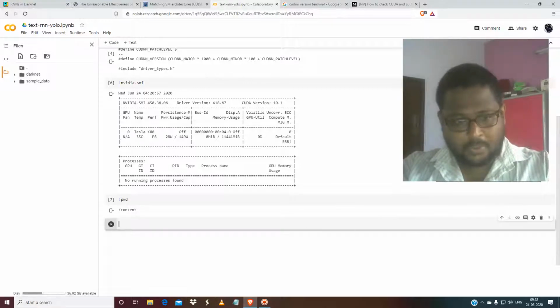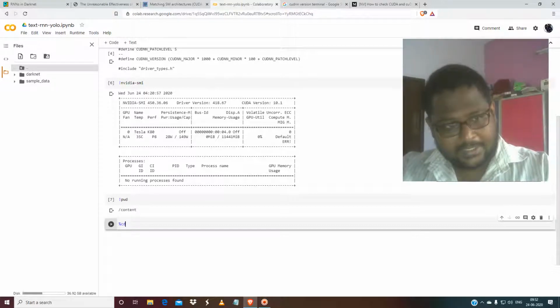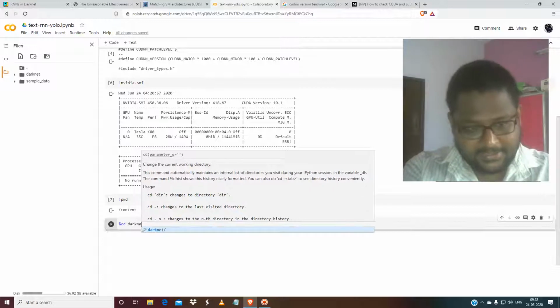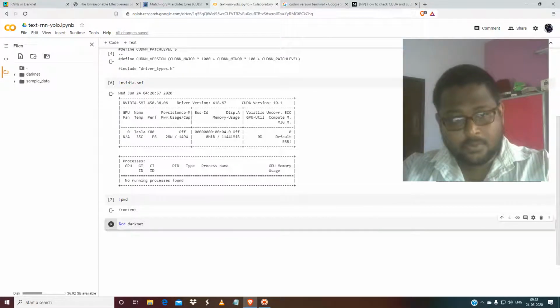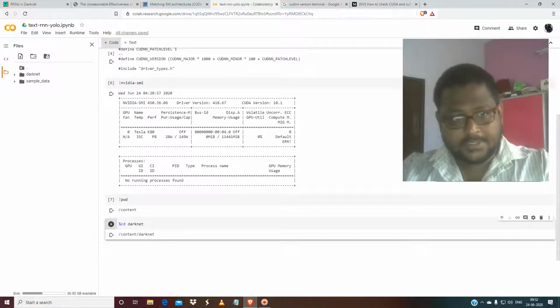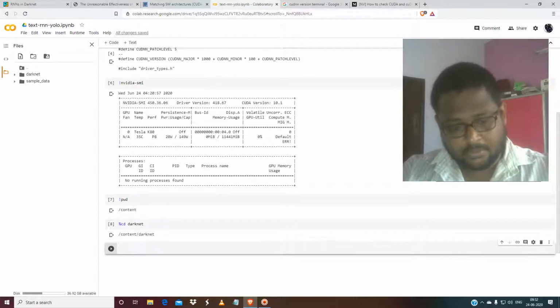Now what we have to do is get into the directory called darknet, cd darknet. Please don't go to the runtime and change this, otherwise you have to do everything again from the start.